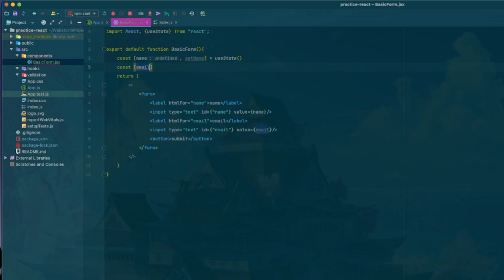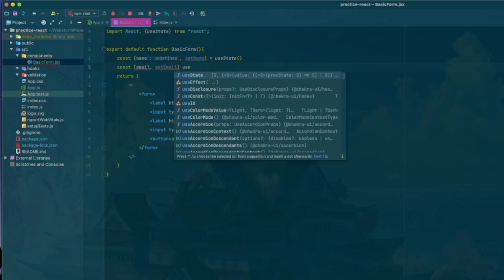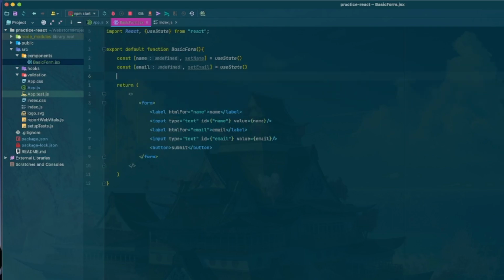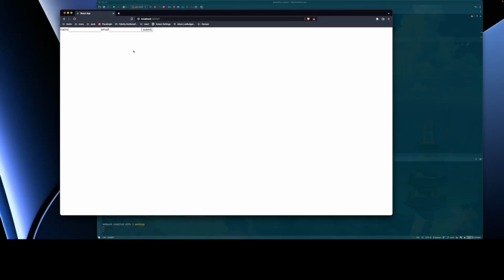And then we'll do email, and again we'll do the setter. Need an equal sign here. All right. Okay. So now it would actually show up. We can see that. There's our form. Very, very basic. That's fine. But right now, we type in here. We get a reset, but it didn't actually do anything with it.